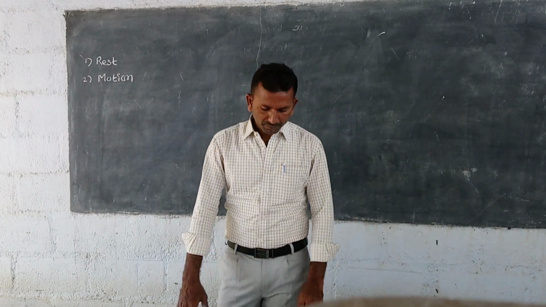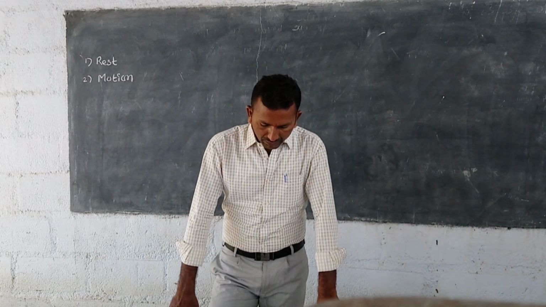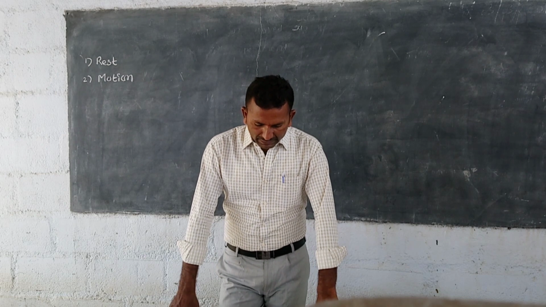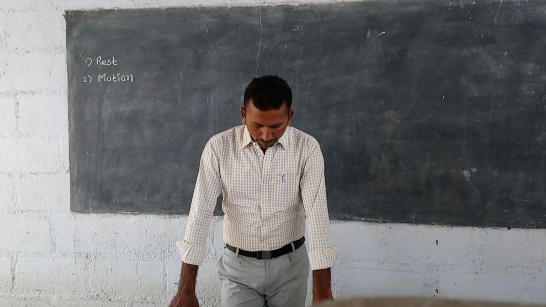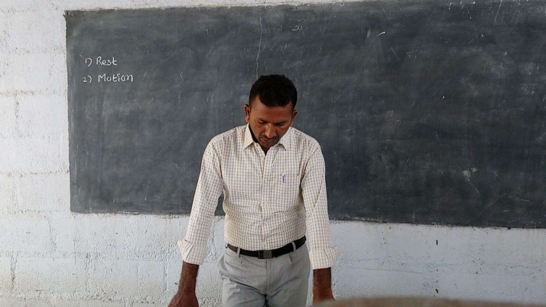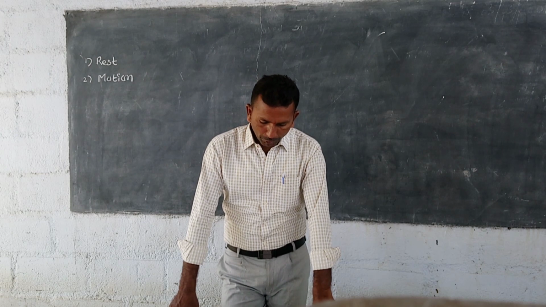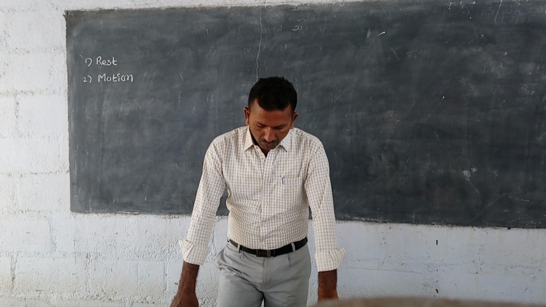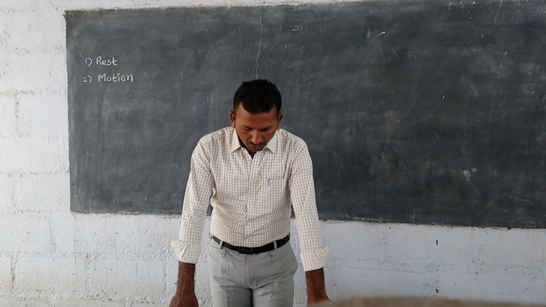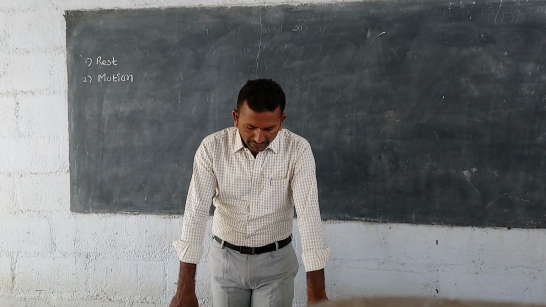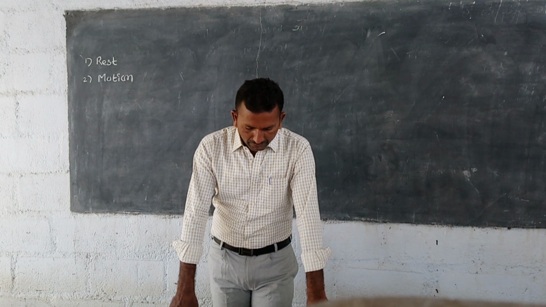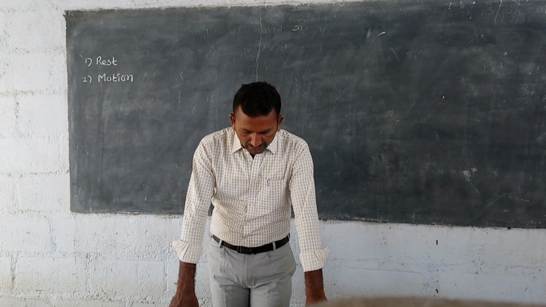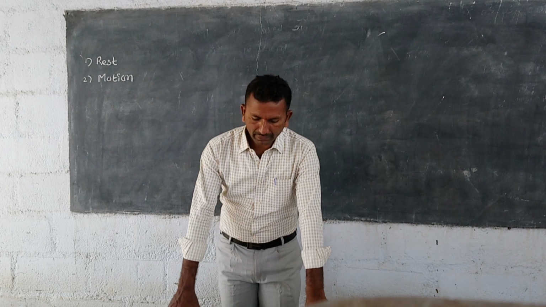Look at the book. We are familiar with the idea of motion. We see several examples of motion around us, like motion of people, vehicles, trains, aeroplanes, birds, raindrops, objects thrown into air, etc. We know that it is due to the motion of the earth that phenomena like sunrise, sunset, changes in the seasons, etc. occur.